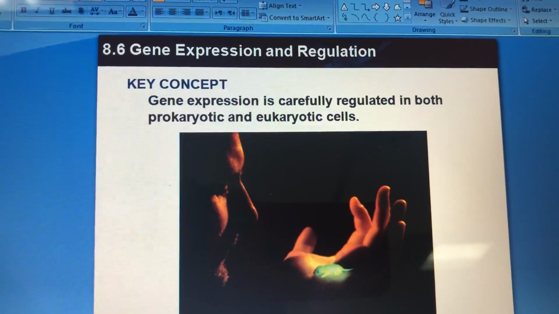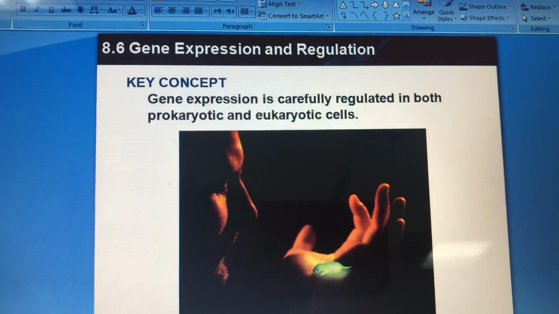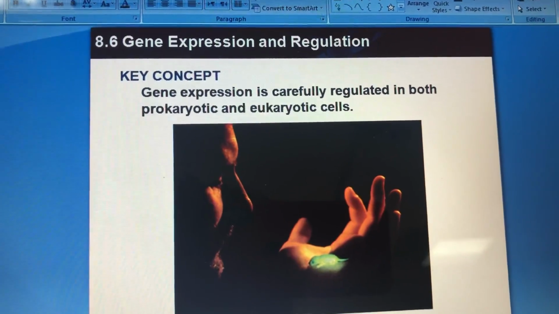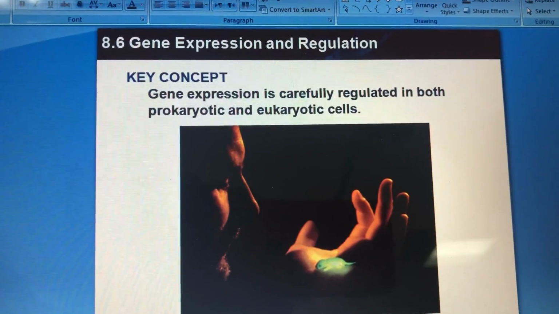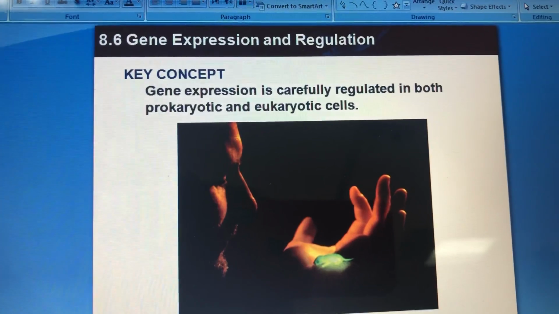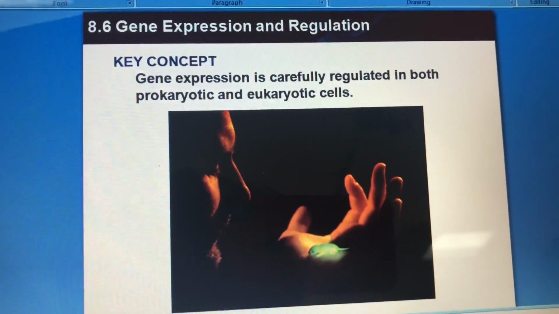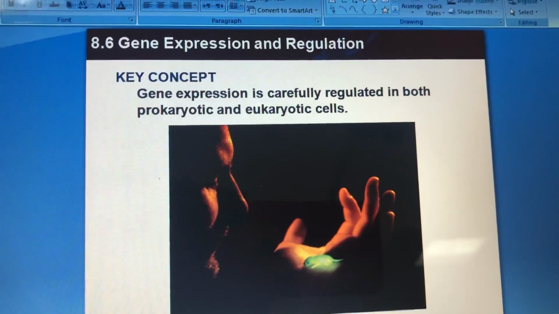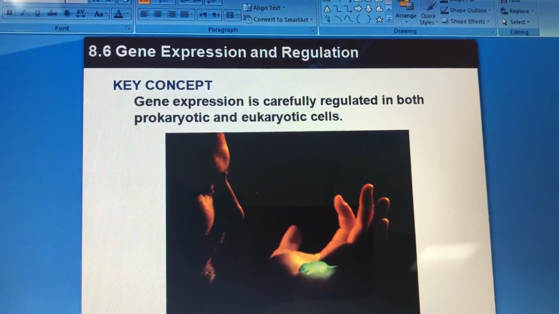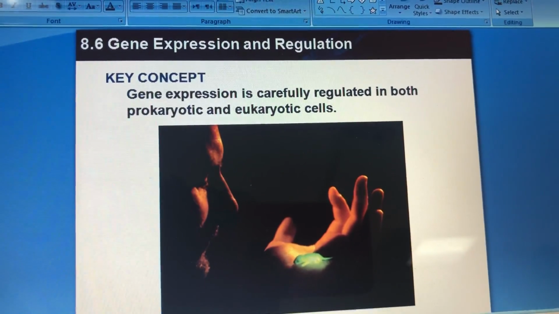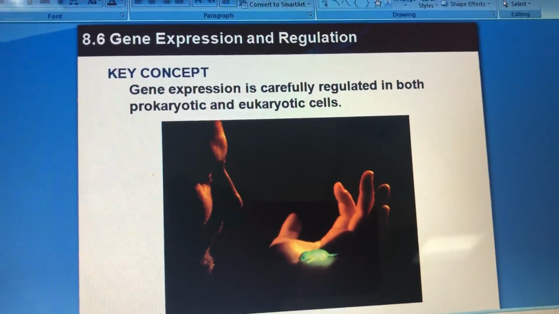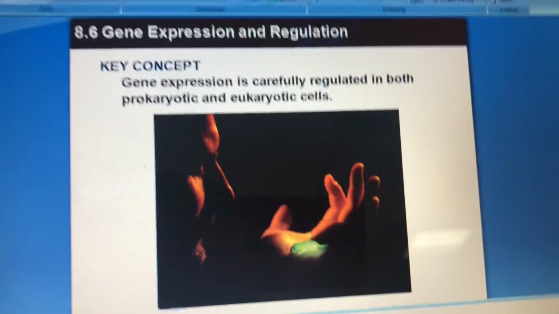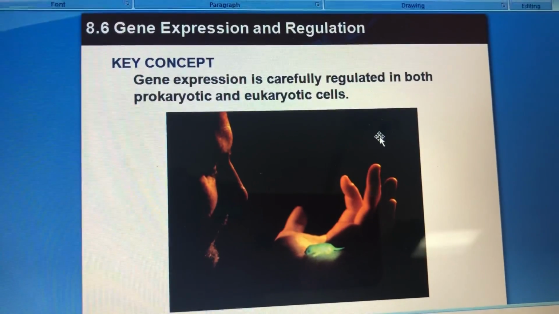So gene expression, which means switching on the gene, should be regulated according to the needs of your body. If your body needs a certain protein, the gene will be expressed, that means it will switch on. And if you don't need this gene anymore, it will switch off. Okay? So this gene expression should be regulated.